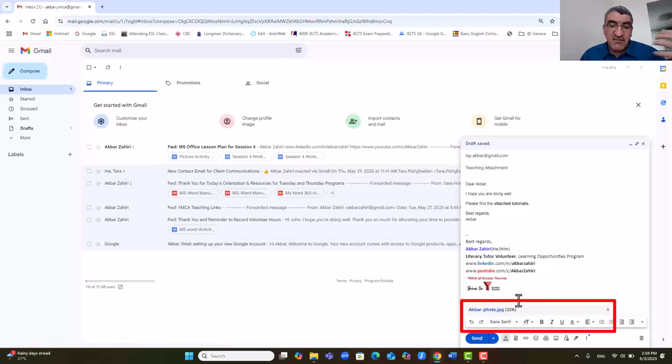It means that a copy of my file is attached here and will be sent when I send the email. Akbar, on another email, for example, in Iran or another country or at home, will receive the picture that I sent him. Another way, okay, I can click here again.